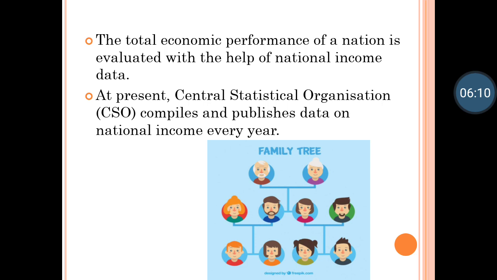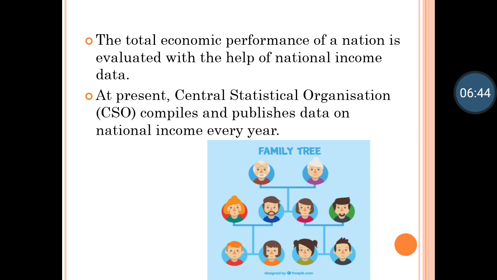At present, the Central Statistical Organization, that is CSO, compiles and publishes data on national income every year. See, it is written every year, so whatever national income generation takes place is calculated every year. And who does that work? That work is done by the Central Statistical Organization. Compiles means they make a data sheet of the complete data, in short form, and publish it every year.